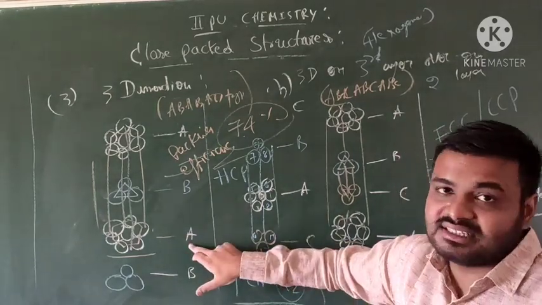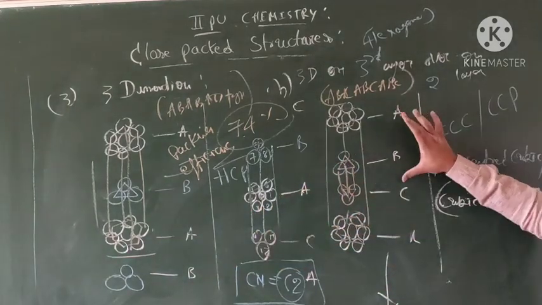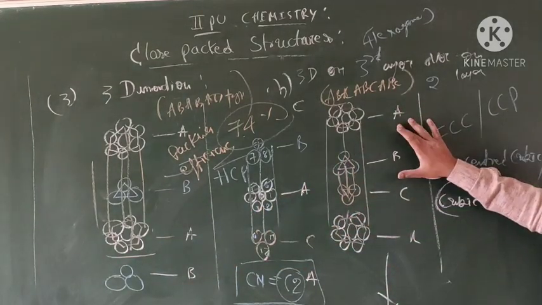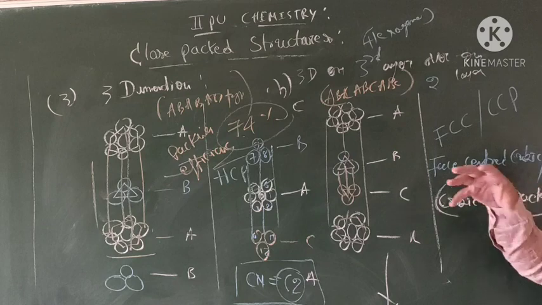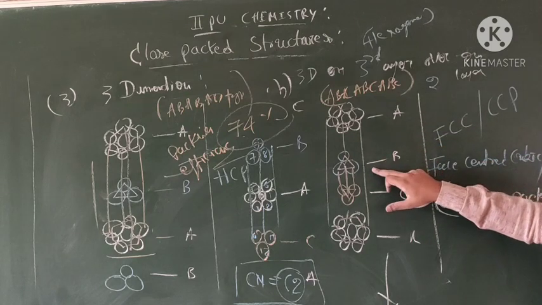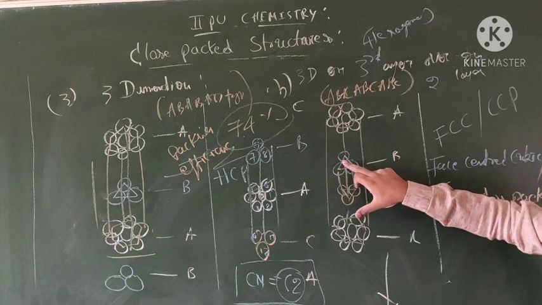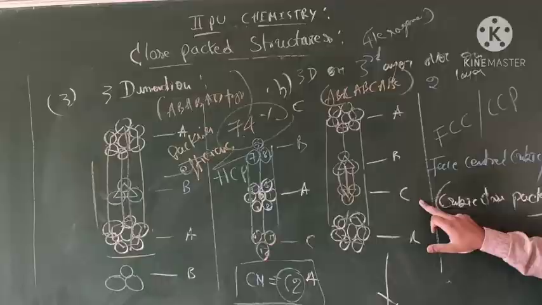This is called what? Third layer over the second layer. Then this structure is an A type of structure. Between the spheres present in the depressions is B type. In the third position, between those spheres that are present, this is called what? C type.